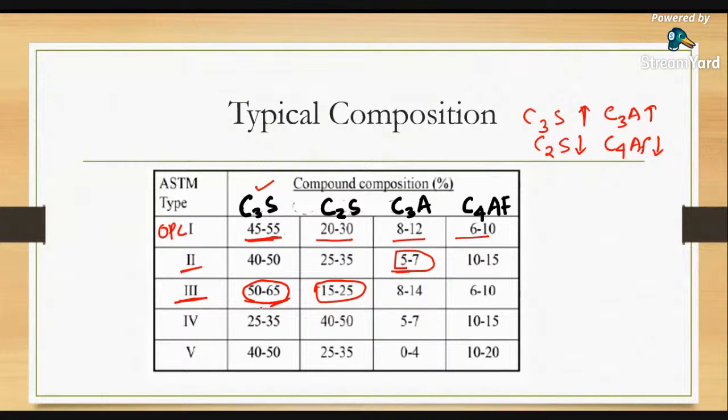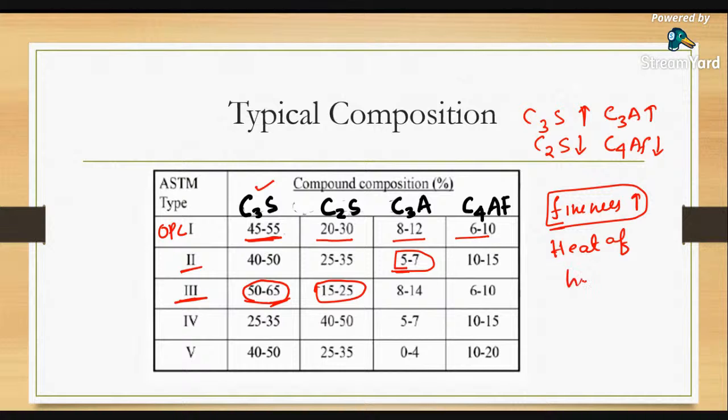Rapid hardening cement means the strength of the cement is gained very fast. So how can we gain strength very fast? By increasing the fineness. If you grind the cement to very fine clinker particles, then you can gain the strength of the cement very quickly. But if you increase the fineness of the cement, the heat of hydration also increases.